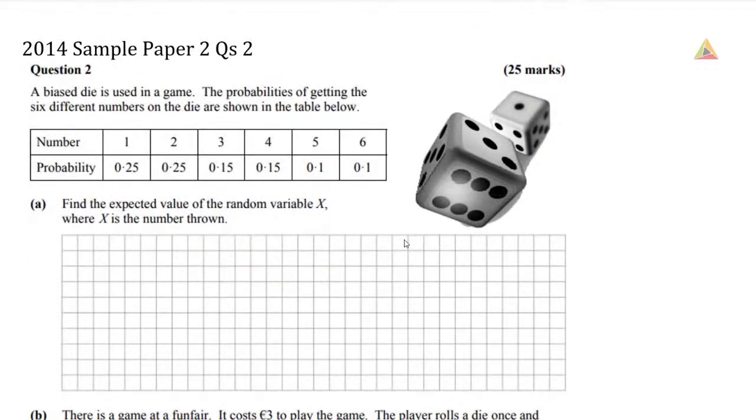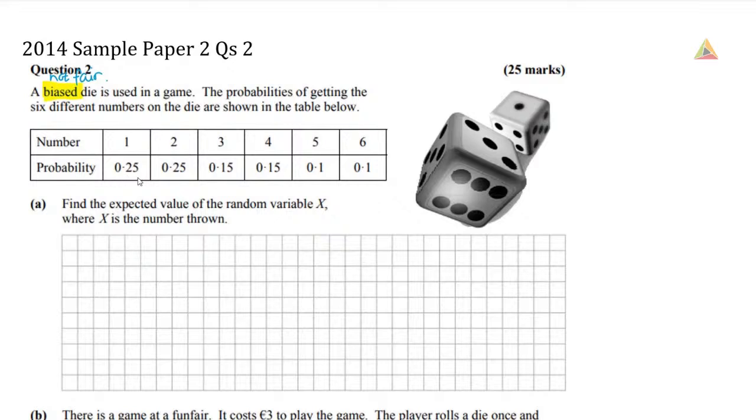So this is from the 2014 sample paper 2, and this is question 2. So it says a biased die is used in a game. The probabilities of getting the 6 different numbers on the die are shown in the table below. So when we're talking about a biased die, this means that it's not fair. So this die is definitely not a fair die. And we can see that it's not a fair die because we know that this is a cube die and we should have equal outcomes or equal probability of getting any of those outcomes.